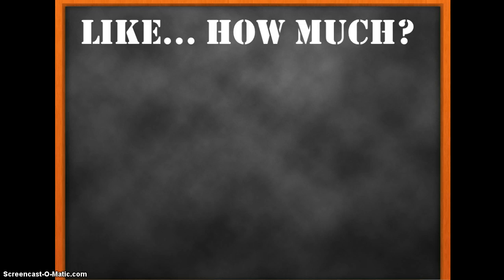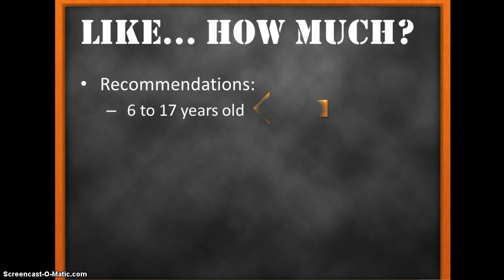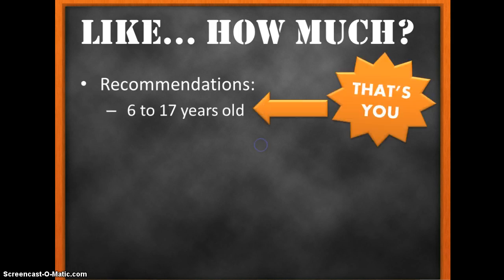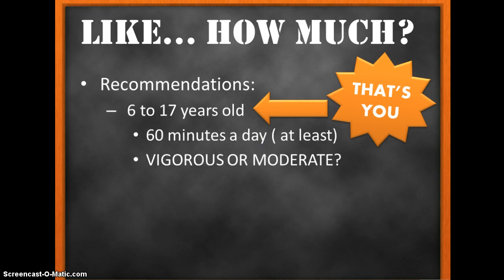You may be asking how much physical activity you need to be doing if I'm stressing that it's so important. Well, the recommendations from MyPlate say that 6 to 17-year-olds, that's you, should be getting at least 60 minutes a day of physical activity. Should it be vigorous or moderate? It doesn't really matter, but 3 days of vigorous activity per week is optimal.